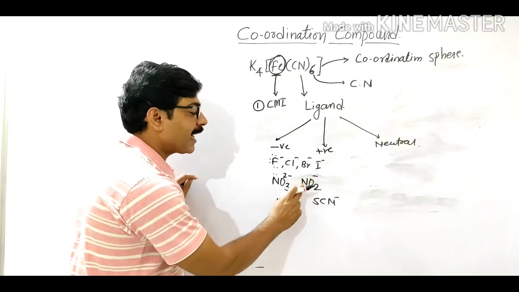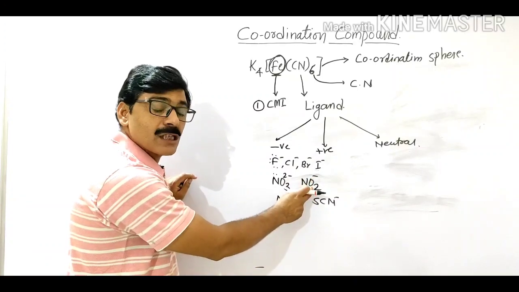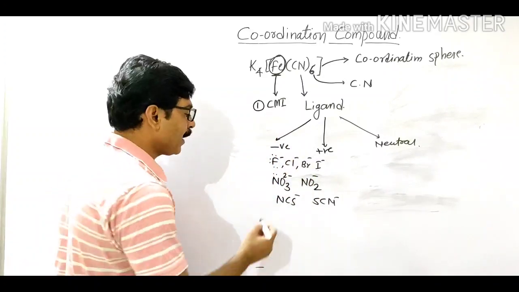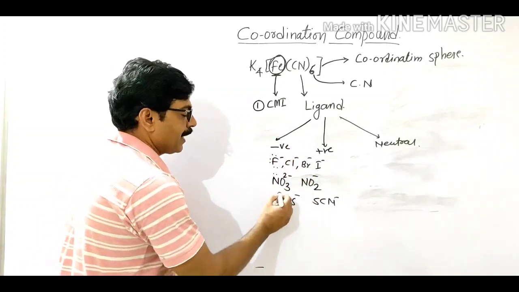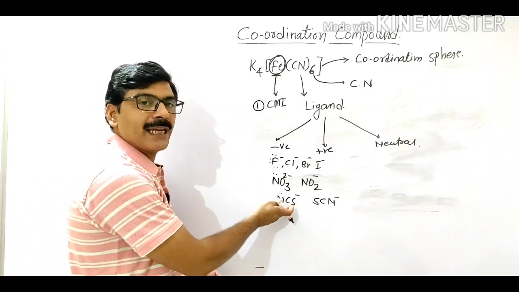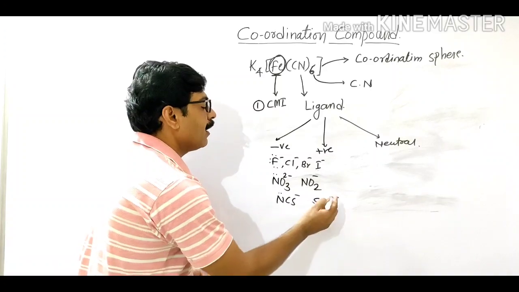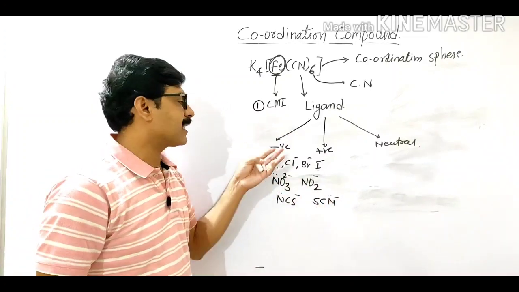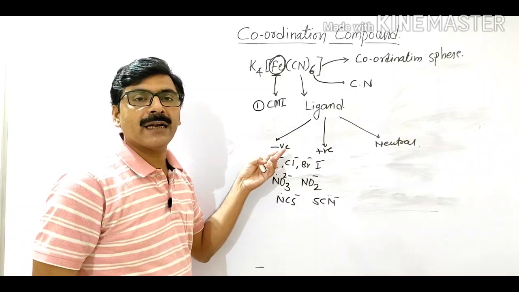In NO2-, nitrogen contains a lone pair and oxygen contains lone pairs, so it is also a negative ligand. In NCS-, nitrogen contains one lone pair of electrons, so it also acts as a negative ligand. In SCN-, nitrogen also contains one lone pair of electrons, so it acts as a negative ligand.